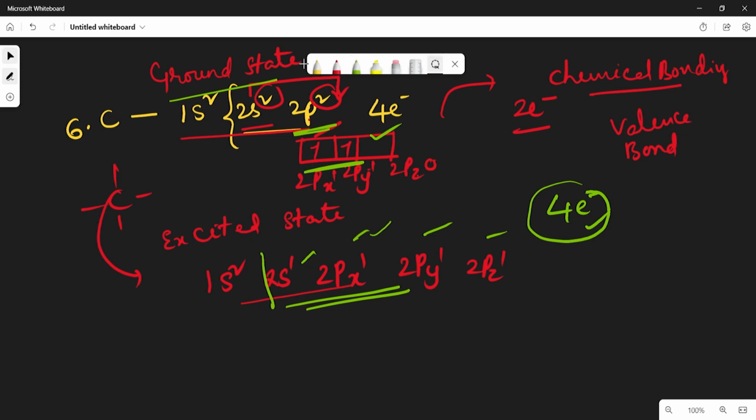So now let us see some examples of how the carbon bonds will form with the other elements. Before going to see that, we discussed that carbon can be in the excited state. Here one electron from the 2s orbital is excited to 2p. Already we discussed. How will the electron be excited from ground state to excited state?